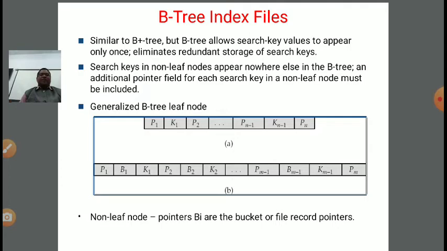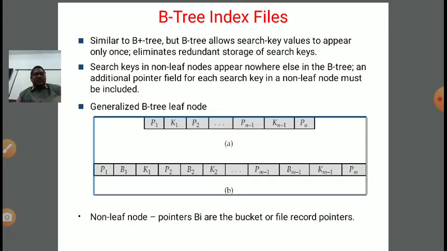An additional pointer field for each search key in a non-leaf node must be included. Very important. So the generalized B tree leaf node will be P1 K1 P2 up to Pn-1 Kn-1 and Pn. Okay, so P are pointers, K are search keys. Next, B of i is the bucket. So P1 B1 K1, similarly P2 B2 K2, and so on, Pm-1 Bm-1 Km-1 and Pm, where in the non-leaf node the pointers B of i are the bucket or file record pointers.